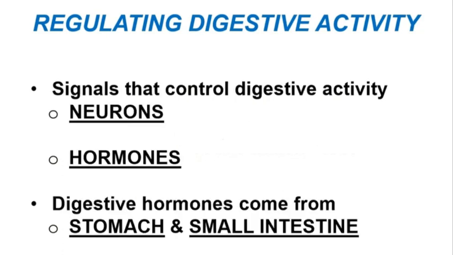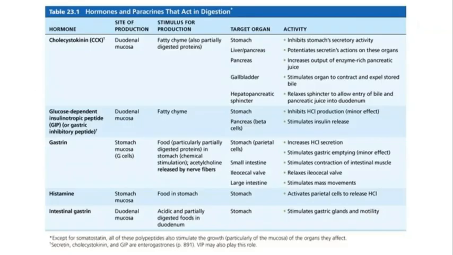Like other types of signaling that we have seen in the body, both neurons and hormones control digestive activity. Digestive hormones come from the stomach and from the small intestine, and we'll examine two of them now. We'll focus on two hormones that are shown in this table here, CCK and gastrin. Cholecystokinin, or CCK for short, is a hormone that is produced by the mucosa of the duodenum. Recall that the duodenum is the initial segment of the small intestine.